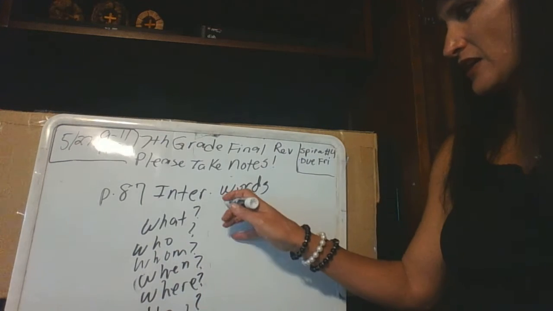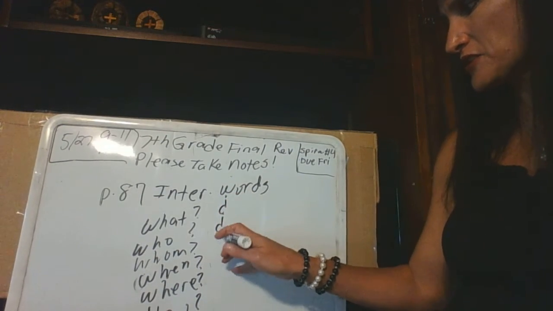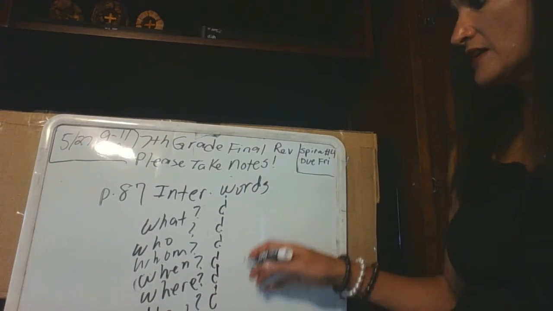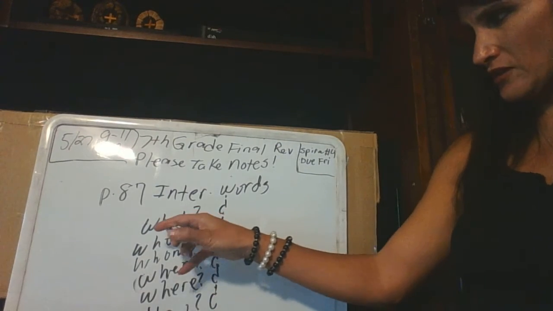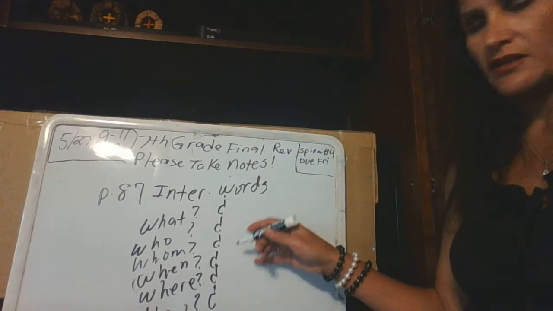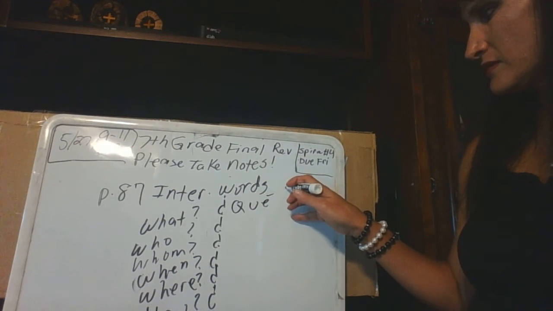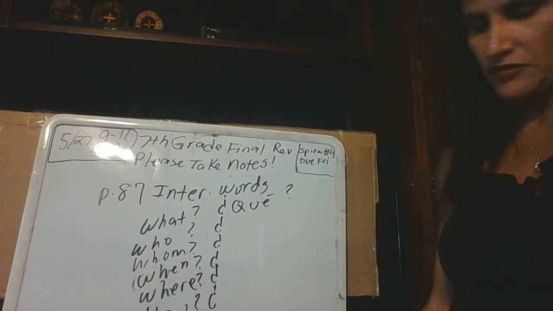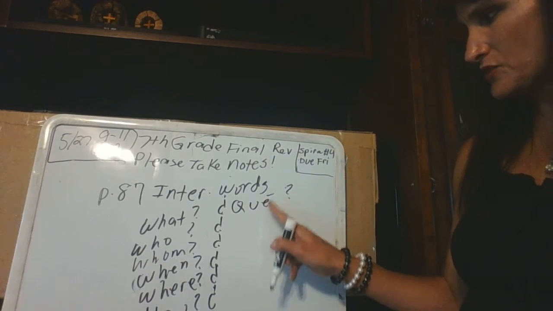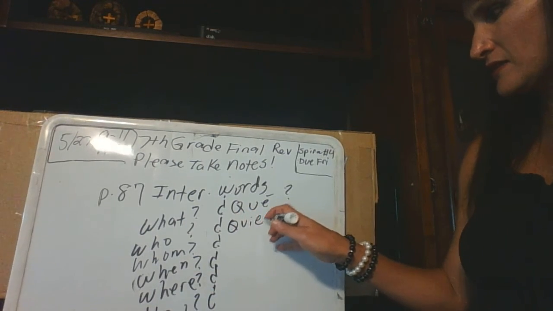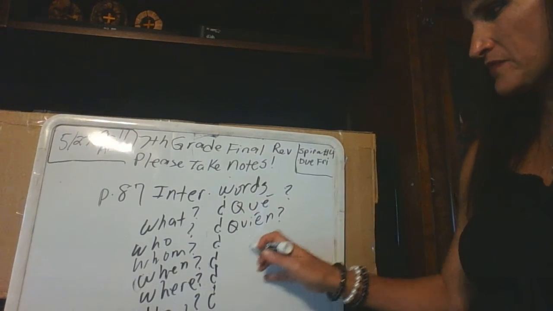So because they're asking a question in Spanish, you have to have your upside down question marks. If you do not have that, they will be counted partly wrong. So what, like what is that, would be qué es. Okay, now remember, it's got to have the accent on the E, okay? Who would be quién, accent.